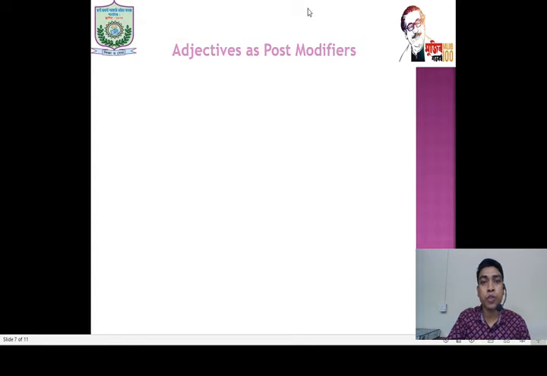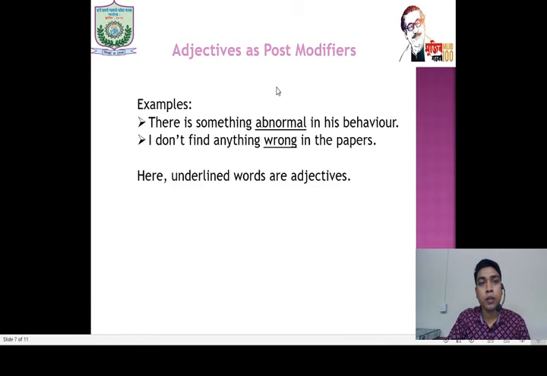Adjectives as post modifiers. There is something abnormal in his behavior. I don't find anything wrong in the papers. Here, the underlined words are adjectives and they come after something, anything. Both are nouns, and abnormal, wrong are adjectives. They are functioning here as adjectives and post modifiers, and both abnormal and wrong are adding more information about something and anything.